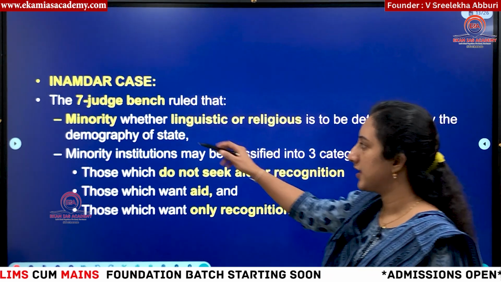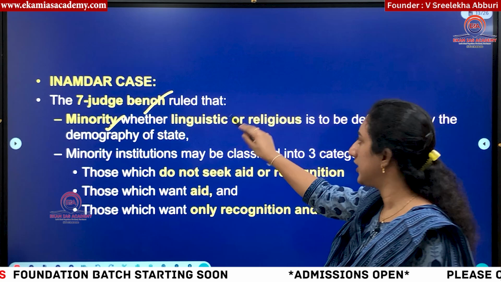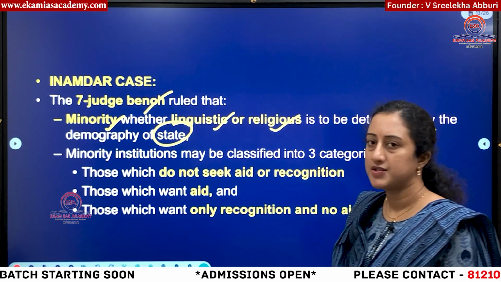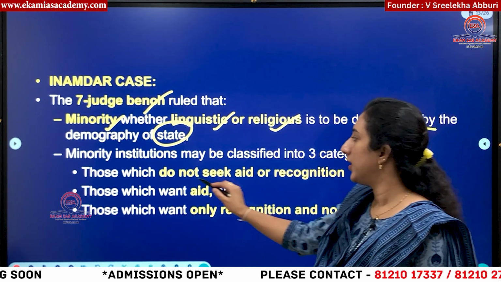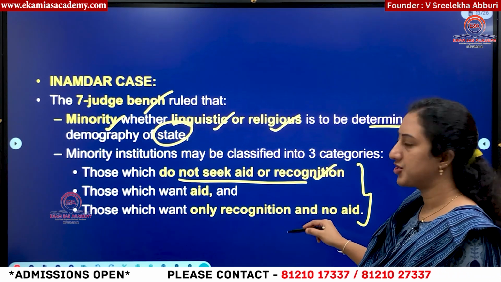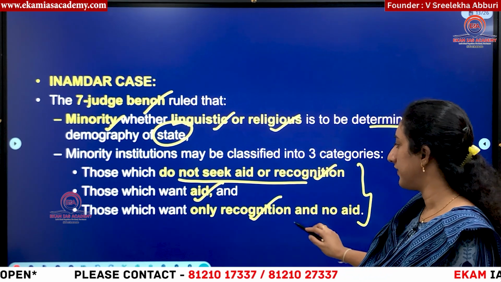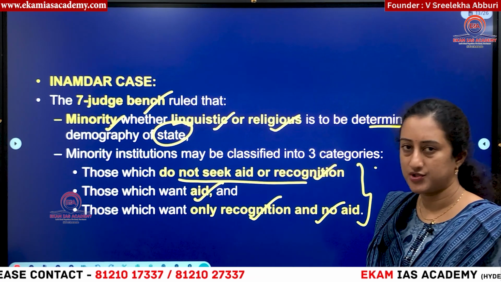In the Inamdar case, a 7-judge bench said that minority, whether linguistic or religious, has to be determined by the state, based on the population. So how will it be determined? They will see three things: whether they have recognition or not, and whether they want aid or only have recognition and not aid. Based on these three things, minority institutions are classified.